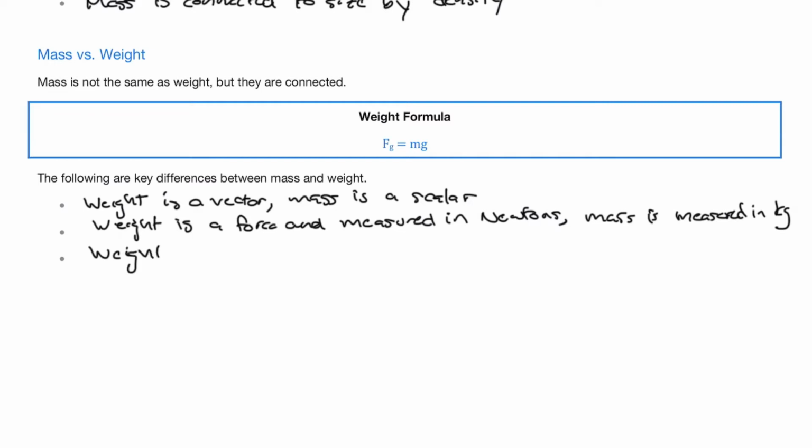Finally, weight depends on the location, which means that your weight can change. Your weight on Mars is going to be different than, say, your weight on the Earth, but the mass is going to be the same, as we said, throughout the universe.